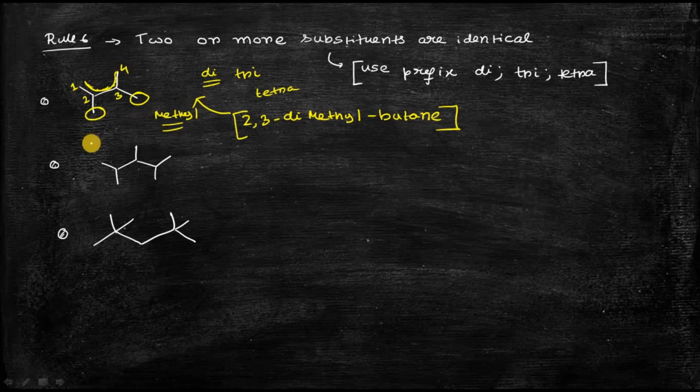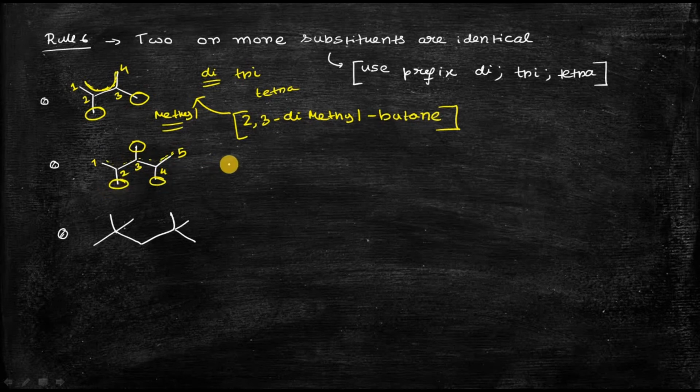Now let's take the example of this compound. At first you have to choose the right parent chain. This is the parent chain, the longest continuous chain of carbon atoms: 1, 2, 3, 4, 5. Now you can see there is one methyl substituent at position 2, one methyl at position 3, and another methyl at position 4.